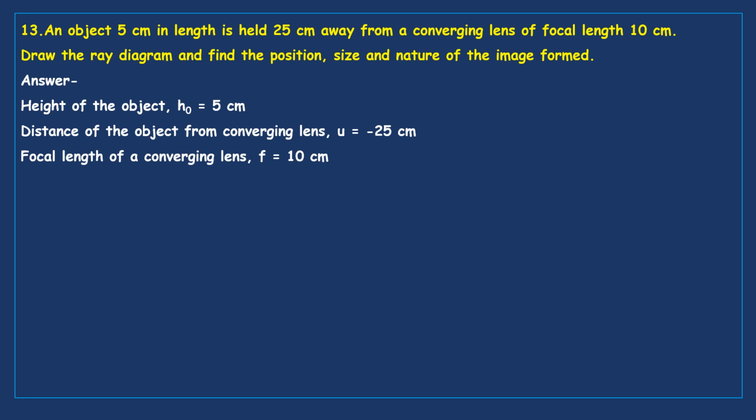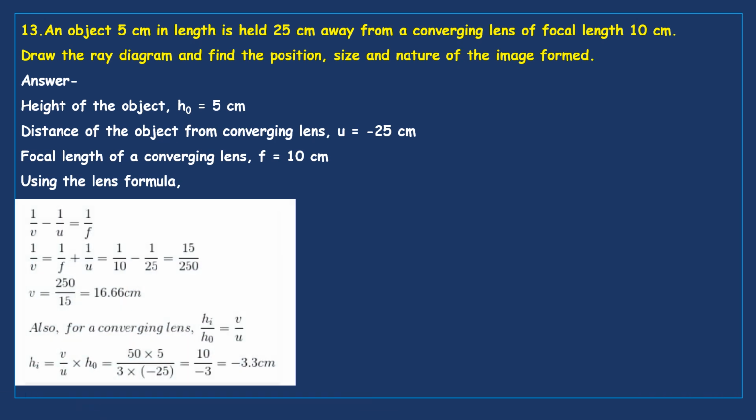Focal length of a converging lens is equal to 10 centimeter, because focal length will be on the right hand side, that is positive. Using the lens formula, we have the given data here. Object distance is given, focal length is given, object height is given. So we have to find out image distance and image size, nature of the image. Now you see the formula here: 1 by v minus 1 by u is equal to 1 by f.